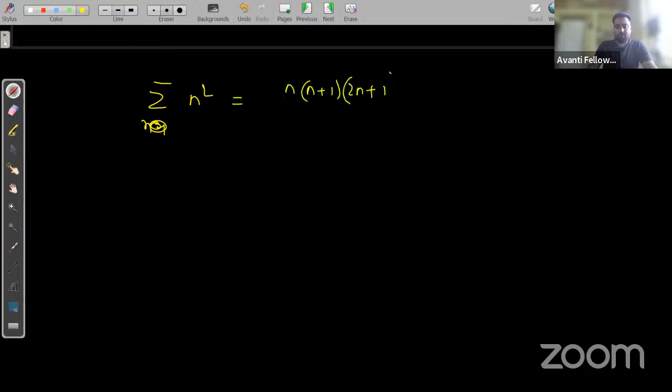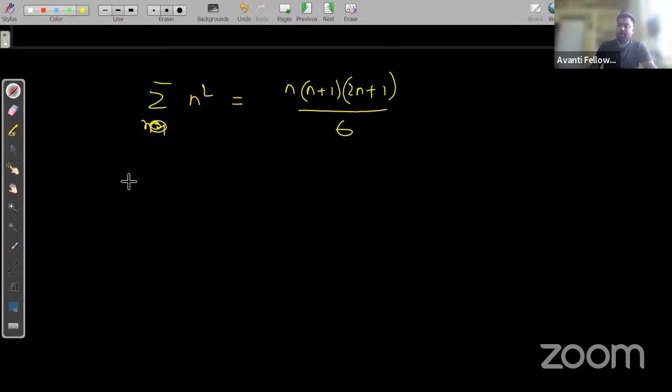And what I'm doing, I'm trying to remind you of two more formulae. That is summation of r square, summation of n square, what is it? n into n plus 1 into 2n plus 1 by 6.